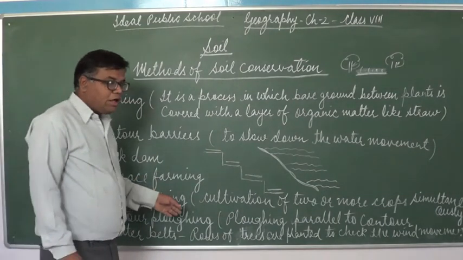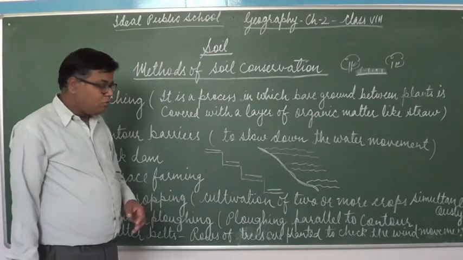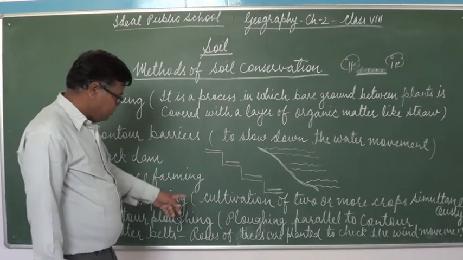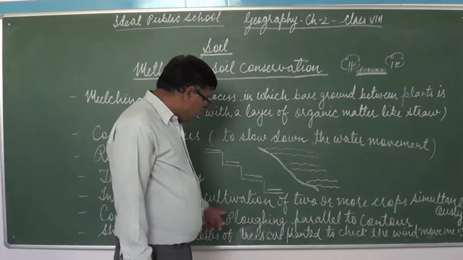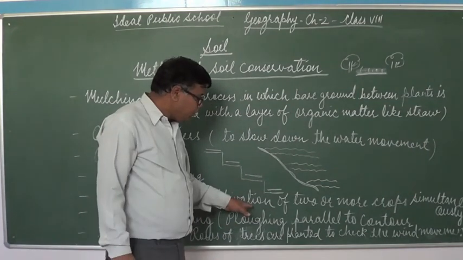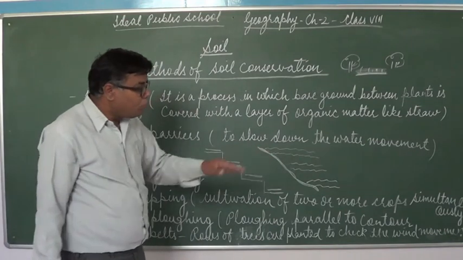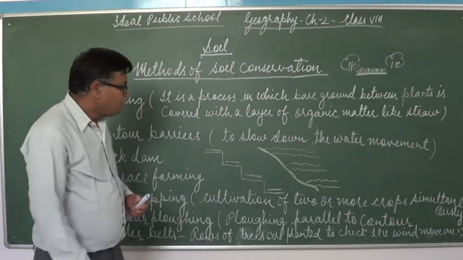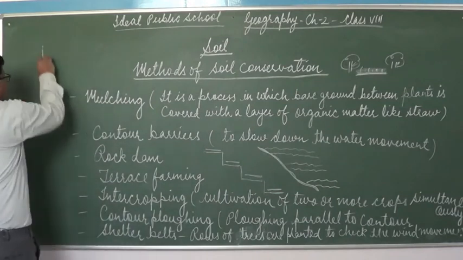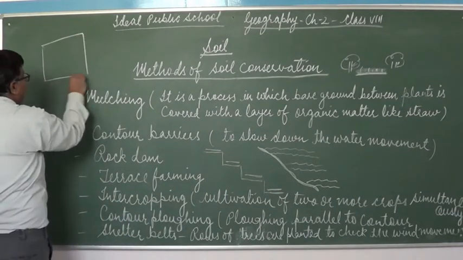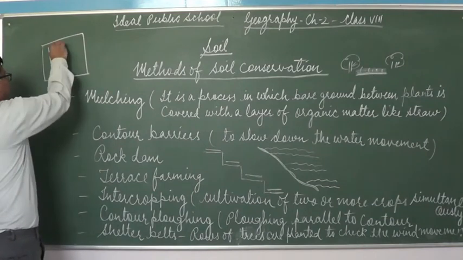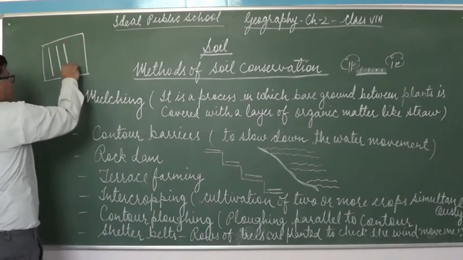Intercropping. Again, intercropping is also one of the methods of soil conservation. What is intercropping? Intercropping is the cultivation of two or more crops simultaneously. What I mean to say, suppose this is a field and the farmer grows crops in a row like this.